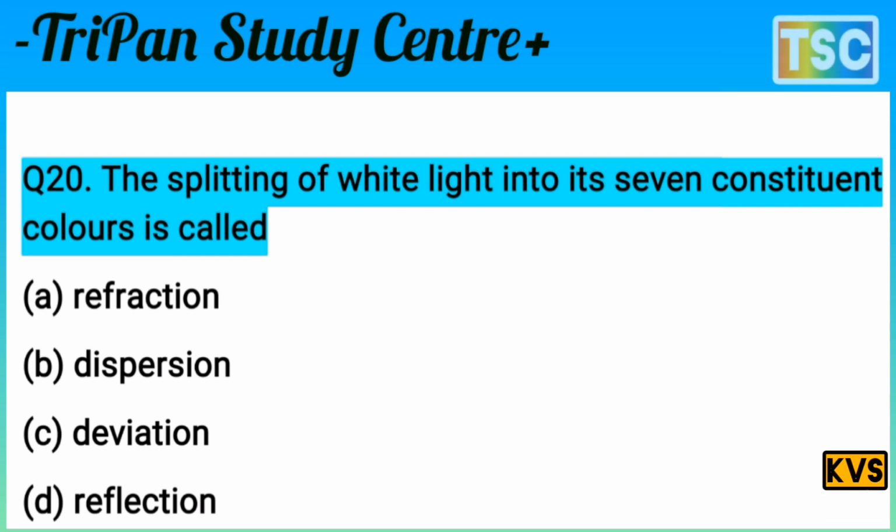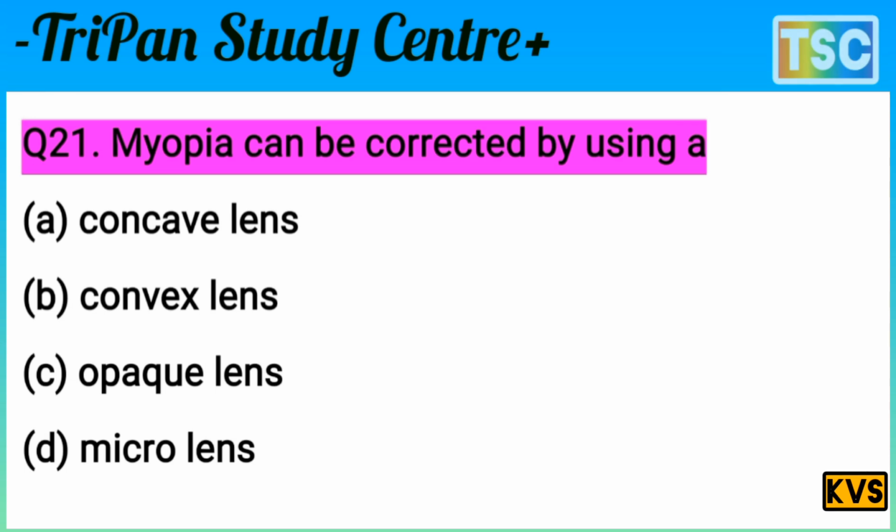The option B is correct. Dispersion. The splitting of white light into its 7 constituent colors is called dispersion. B option is correct for this question. Okay, let's see the next question here.